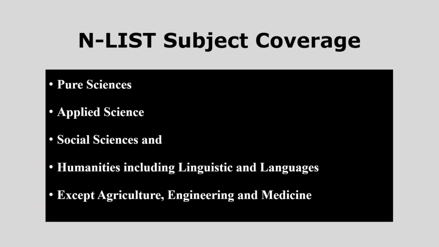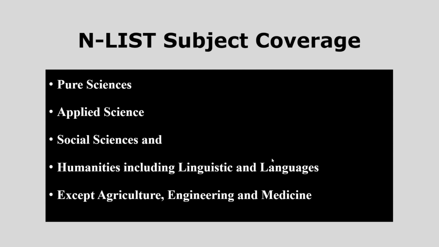So, what are the subjects which are covered under N-LIST? Pure sciences, that is physics, chemistry, botany, zoology, applied sciences, mathematics, social sciences, computer science, humanities including linguistics and languages. As we have already seen, colleges which come under the category of agriculture, medicine and engineering can't be members, so there is no direct subject coverage for these domains.